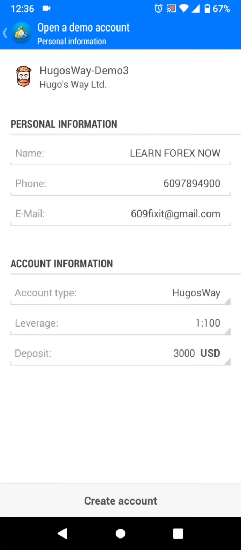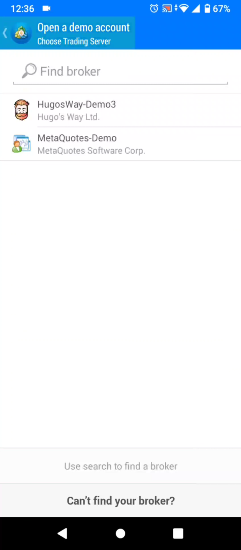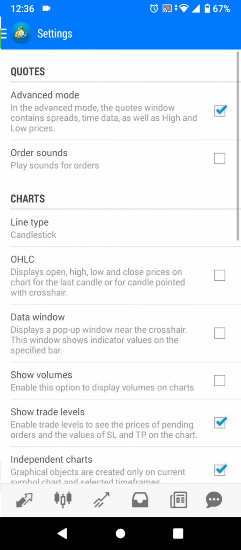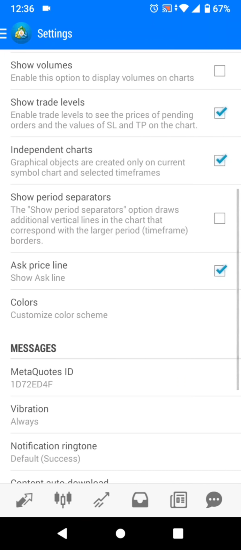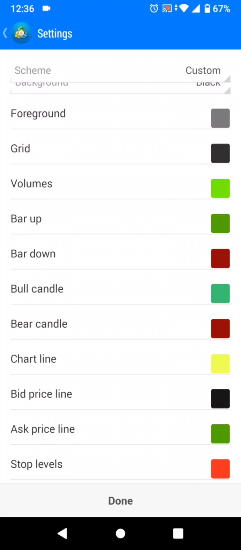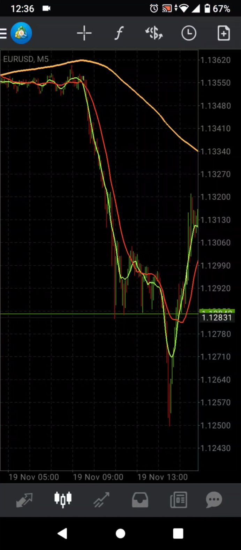All right. After that's done, I want you to come back, hit these three lines, come down to settings. Make your way towards colors, and then you want to go ahead and copy this screen. I'll show you exactly why this screen is the way it is, and you can go ahead and enjoy it and get this strategy that's coming up next. So stay tuned.